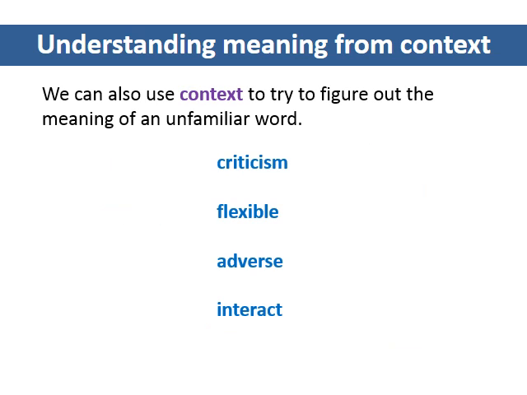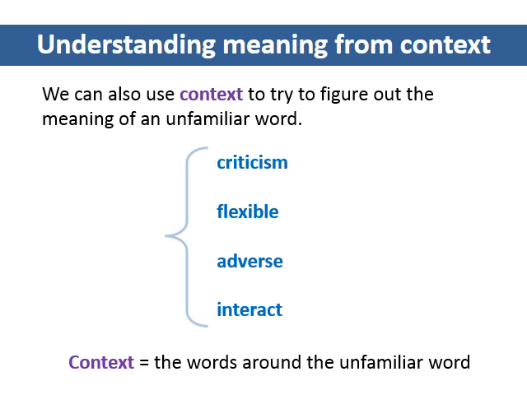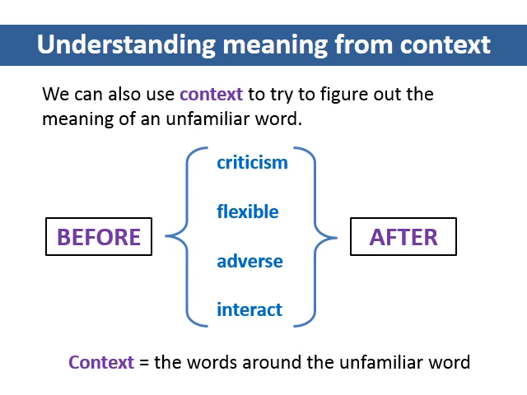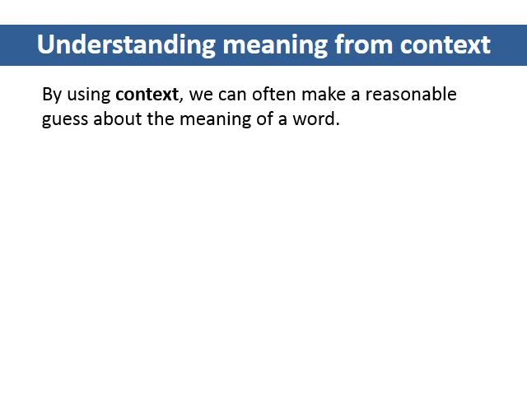meaning. We can also use context to try to figure out the meaning of an unfamiliar word. The context of a word is the other words that come before and after it in the sentence. We can also use other sentences that surround the word. By using context, we can often make a reasonable guess about the meaning of a word. This can help us be more effective listeners and readers.